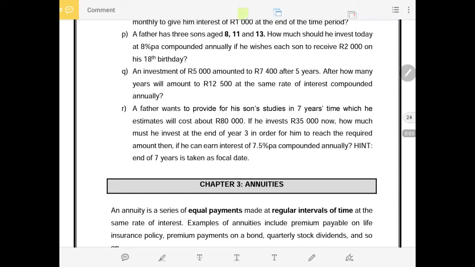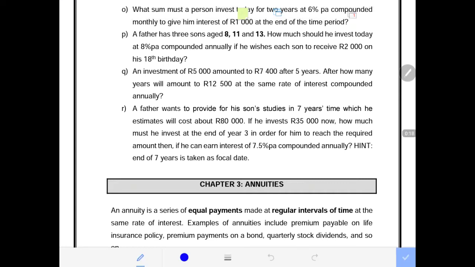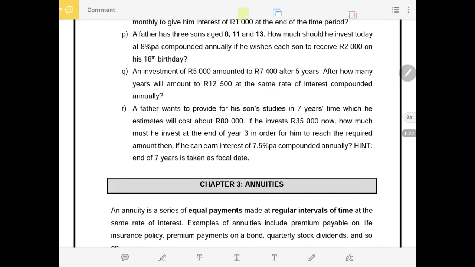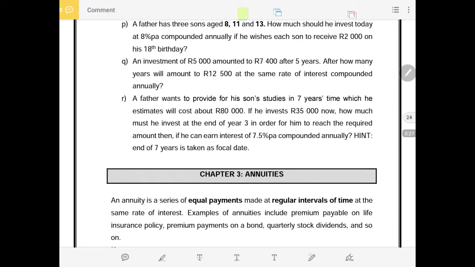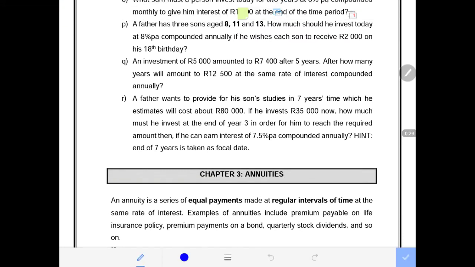Once again, I'll now be recording still exercise 2.7 on compound interest as the topic. Now we are under number P, and the scenario of number P is very straightforward. Then after P, I will do Q, then R, and that will be the end of this exercise.